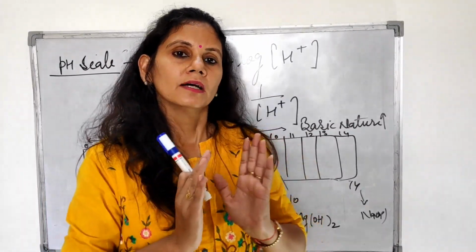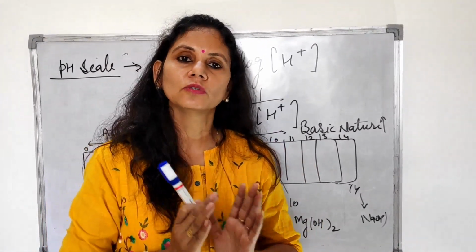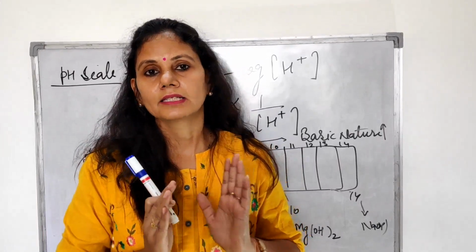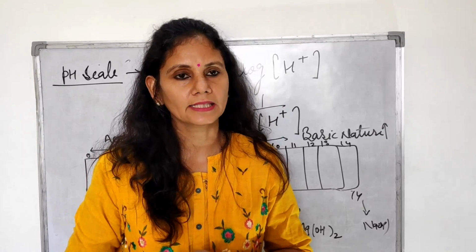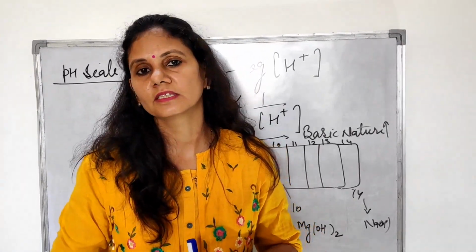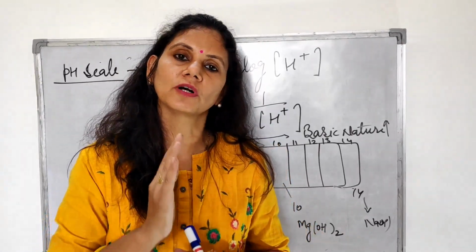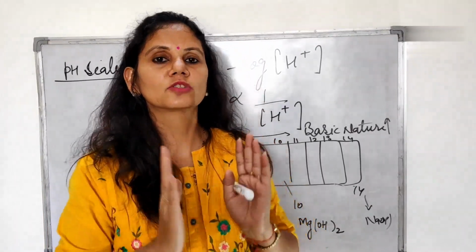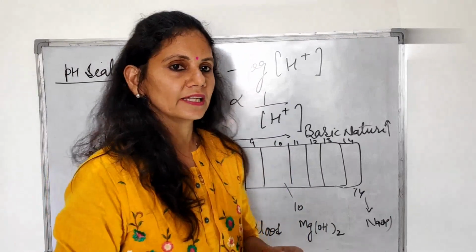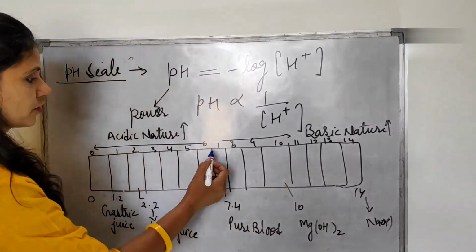The substances having pH in the range 0 to 6.99 are known as acids. And the substances having pH from 7.1 to 14 are called bases. Their strength and weakness increase from 7.